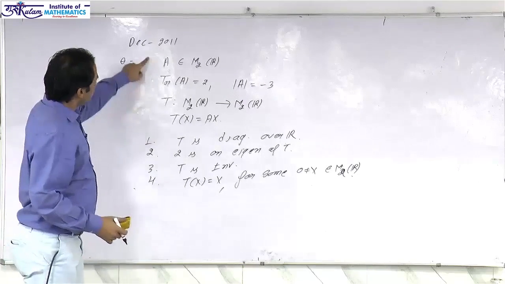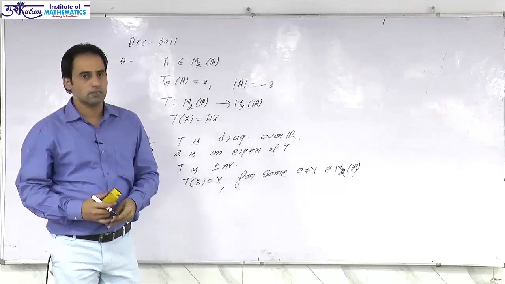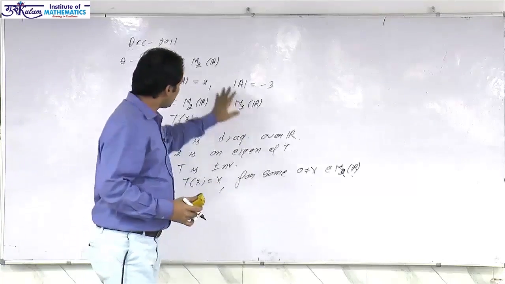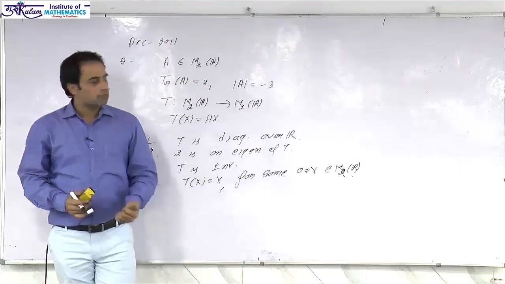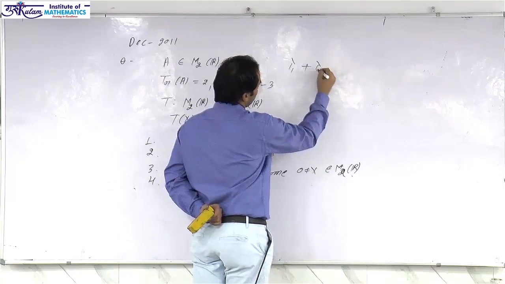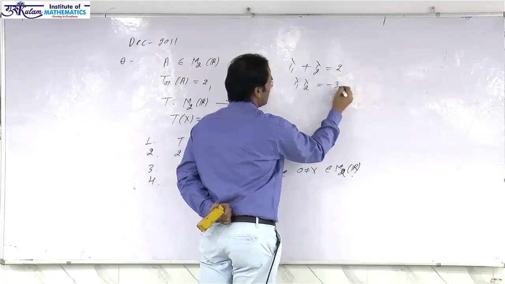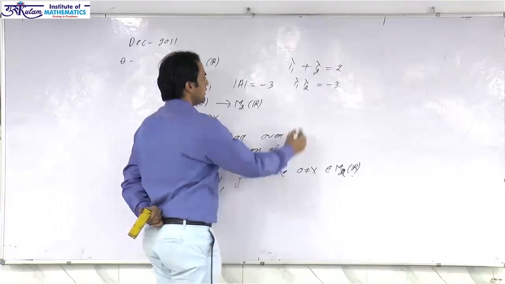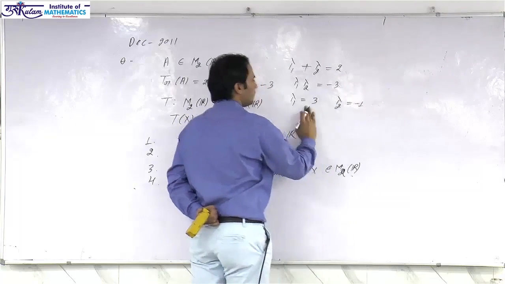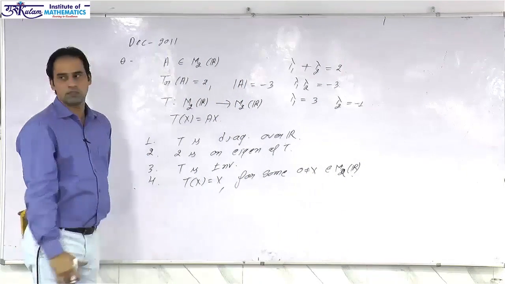So these are 4 options for this question. Given that A is a 2 cross 2 matrix, the trace of A is 2 and the determinant of A is -3, we know that the sum of eigenvalues is the trace of the matrix and the product of eigenvalues is the determinant. If lambda 1 and lambda 2 are the eigenvalues, then lambda 1 plus lambda 2 is 2 and lambda 1 into lambda 2 is -3. By these two equations you can easily check that lambda 1 is 3 and lambda 2 is -1. Sum of eigenvalues is 2, product is -3.